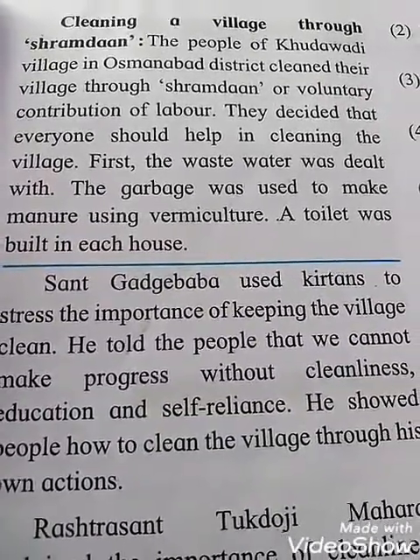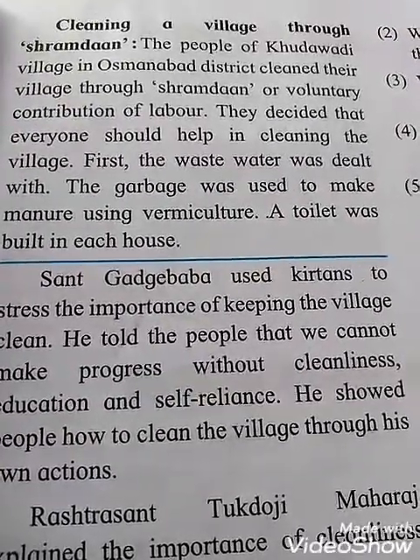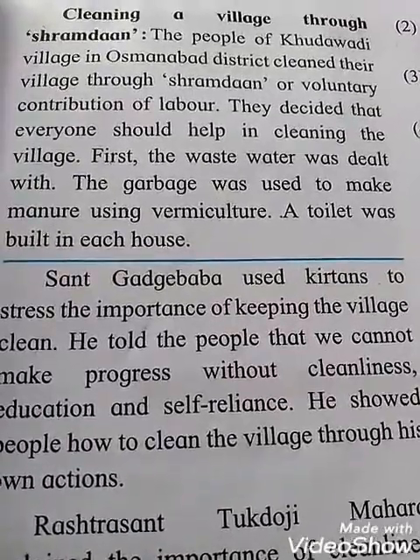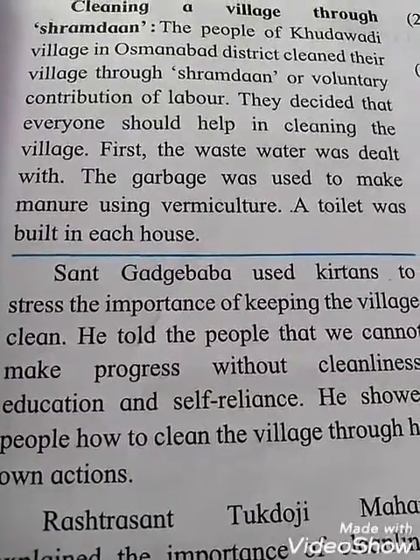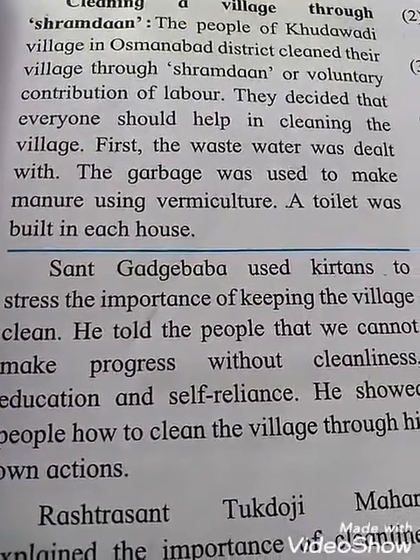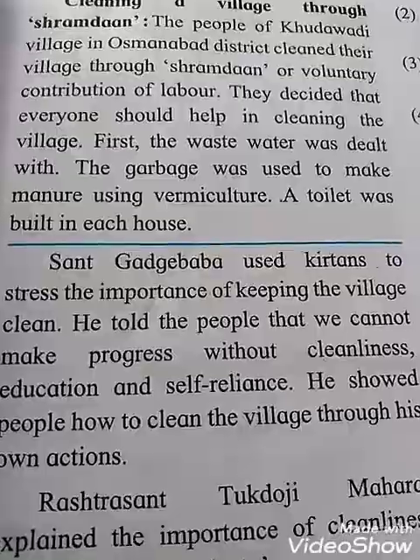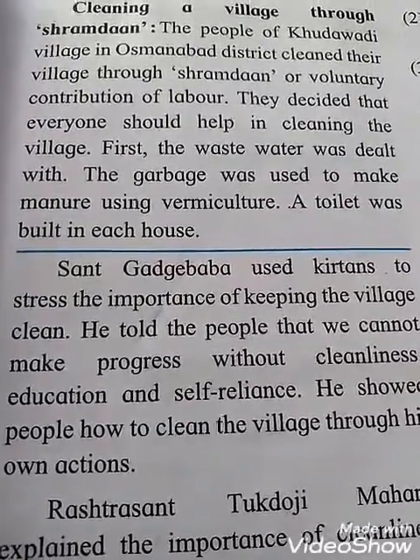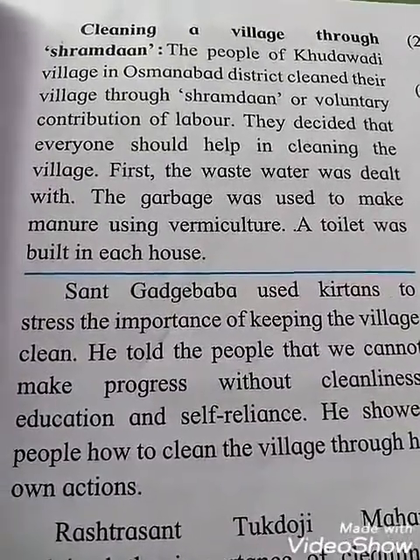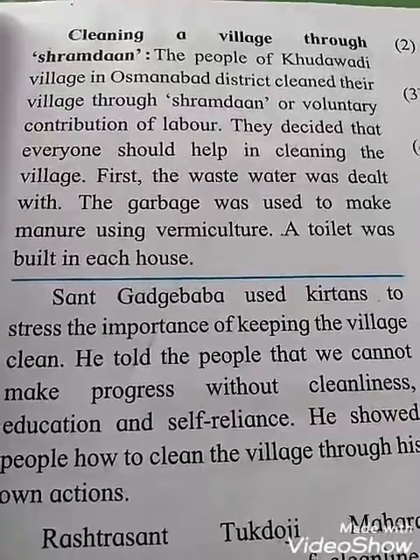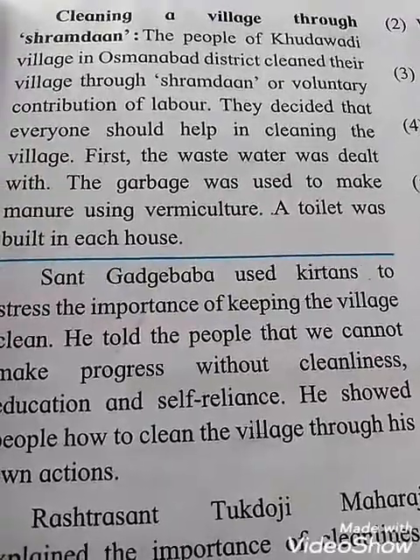First, the wastewater was dealt with, and what have they done, student? First, what was the wastewater? Dealt with means they gave it out. And afterwards, the garbage was used to make manure using vermiculture. And see, student, the garbage was used to make manure using vermiculture. You know, fertilizers, urea, khad. Okay, so they used that for the garbage. And a toilet was built in each house. And see, students, in each and every house a toilet was built. Okay, and this way the people of Khudawadi village in Usmanabad district cleaned their village through Shramdan, or we can say voluntary contribution of labor.